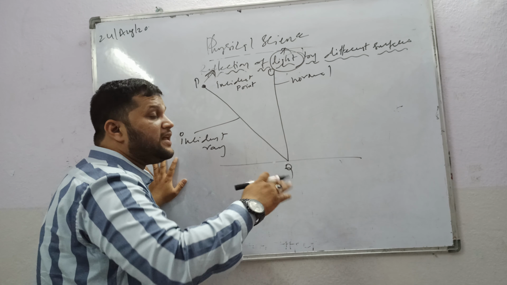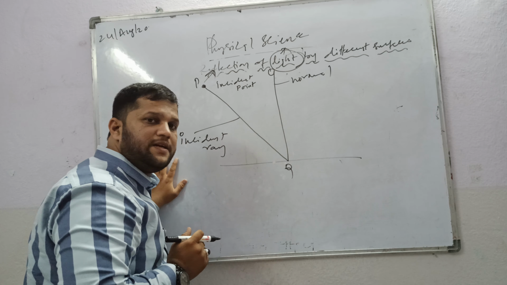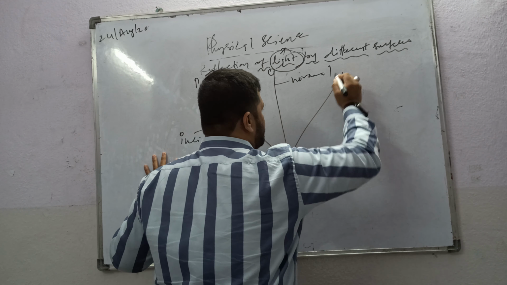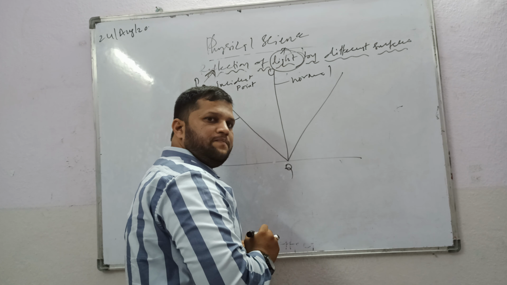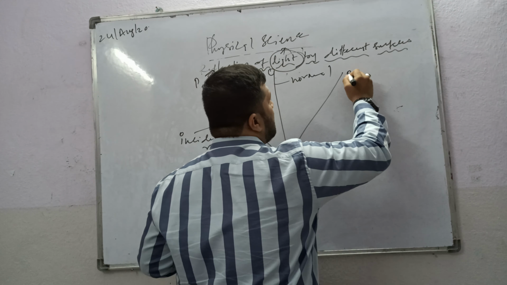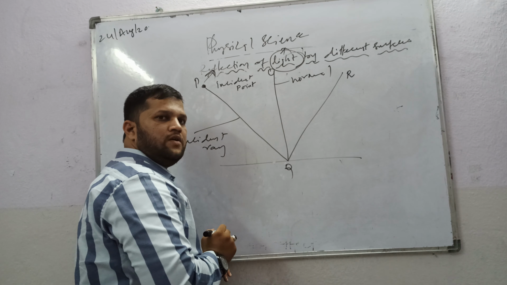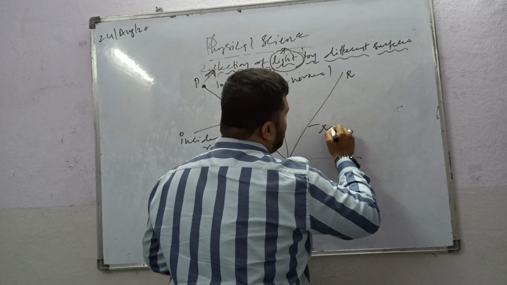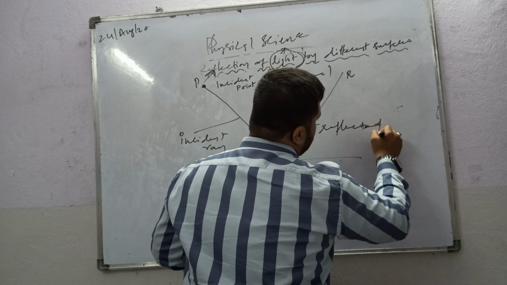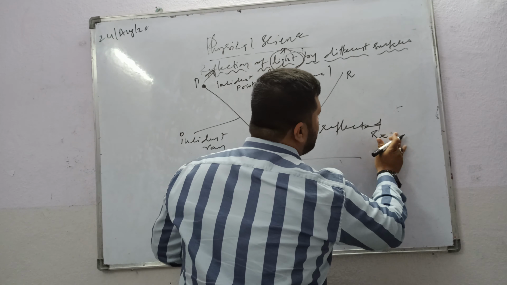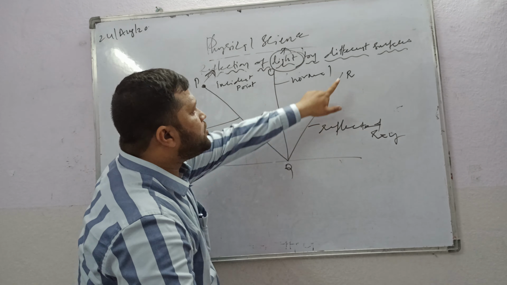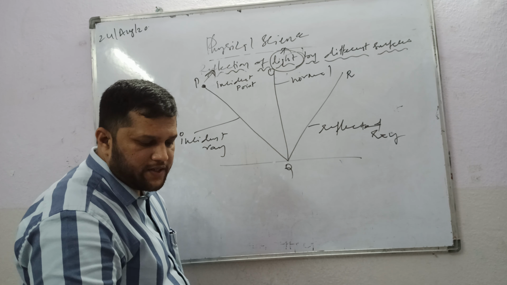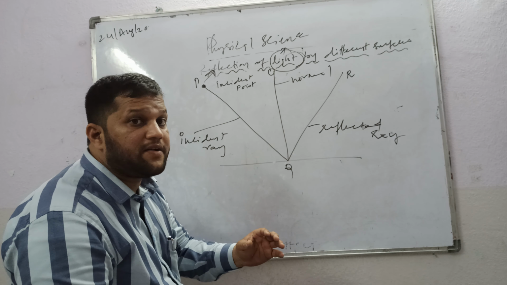So what happens when the light ray moves in the second medium? It moves in the same direction. This is called QR. QR is called the reflected ray. What is the reflected ray?